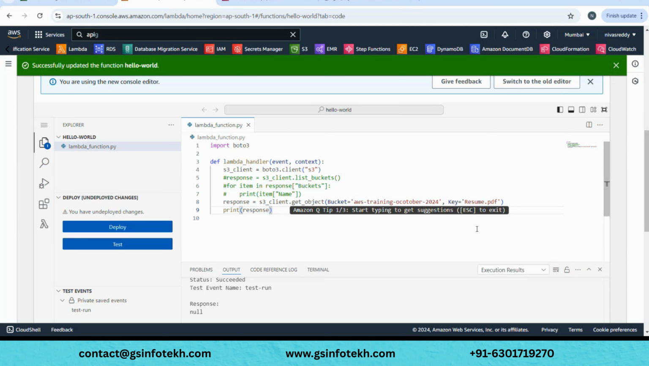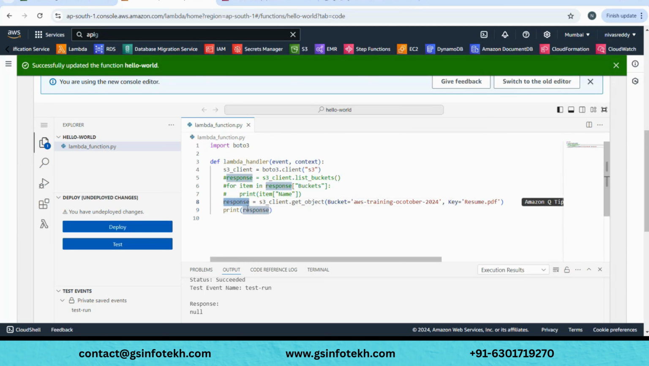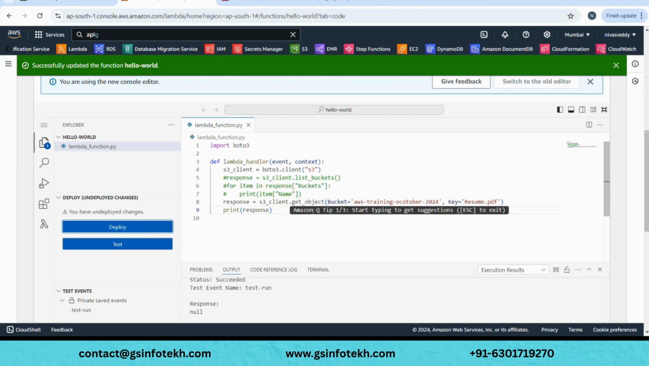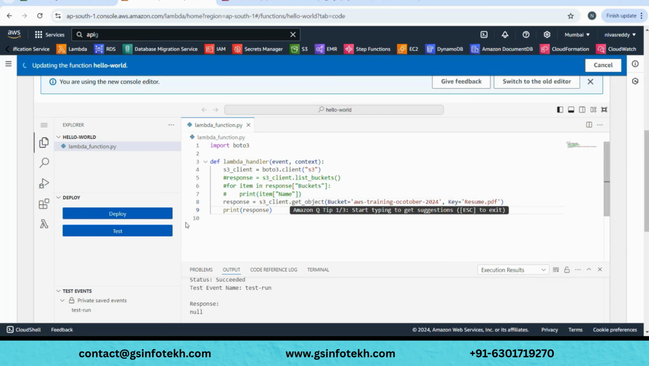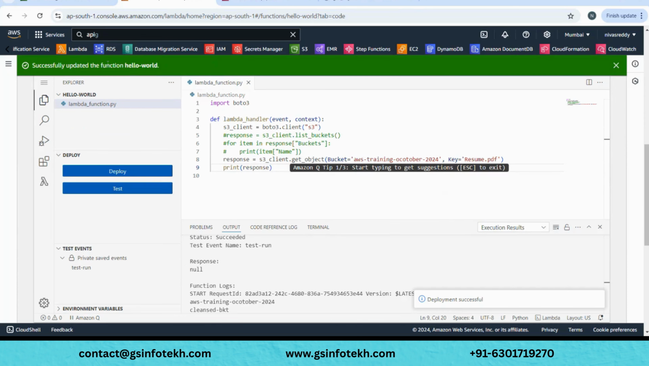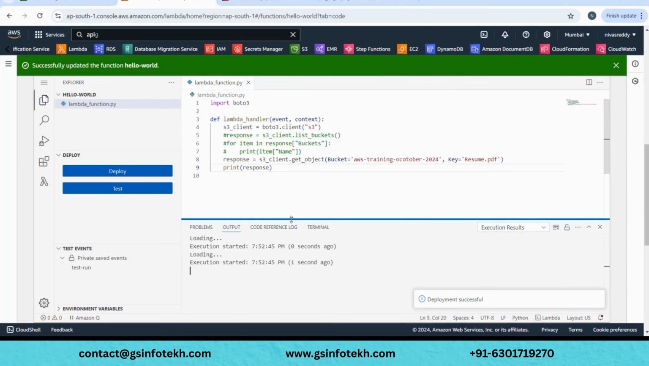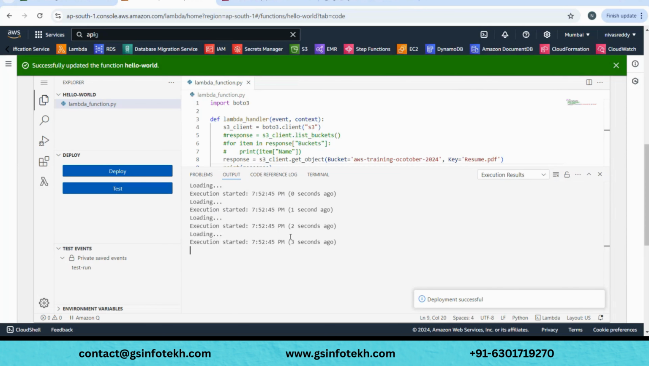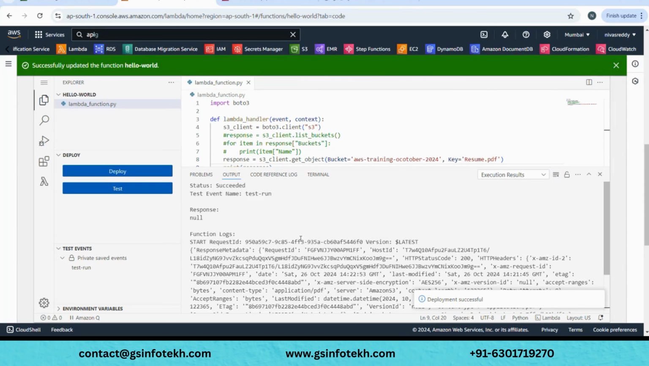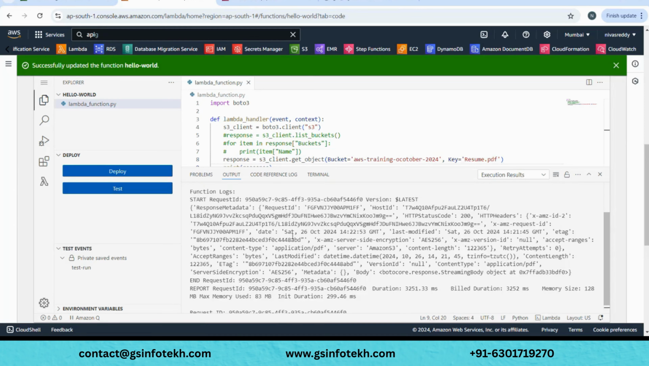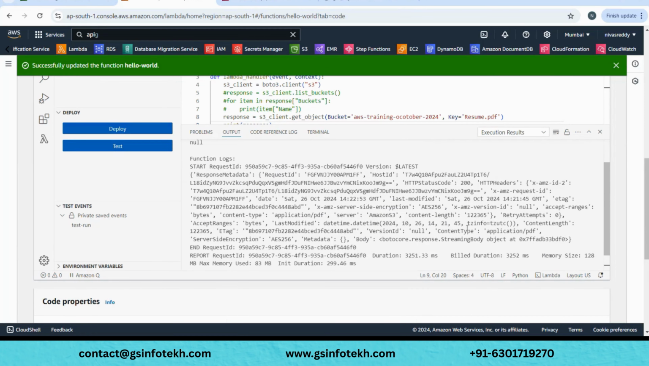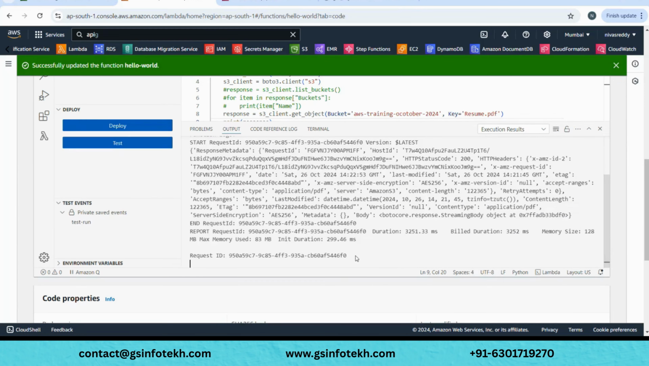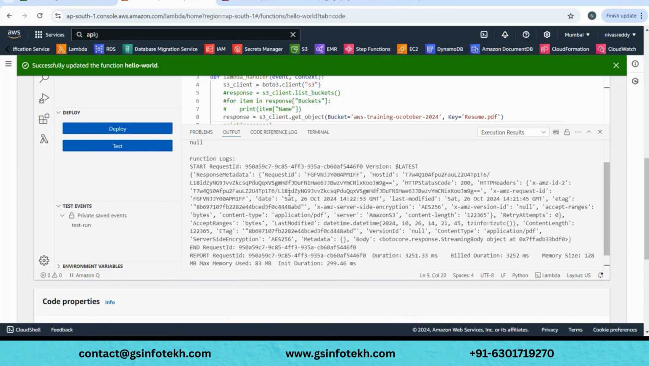But here you are understanding, right? We are just grabbing the response, trying to print it. Get object. It is updated. Now let's click on test. Okay, now you see there is a lot of stuff, but the content is not actually printed. It is printed all the stuff.